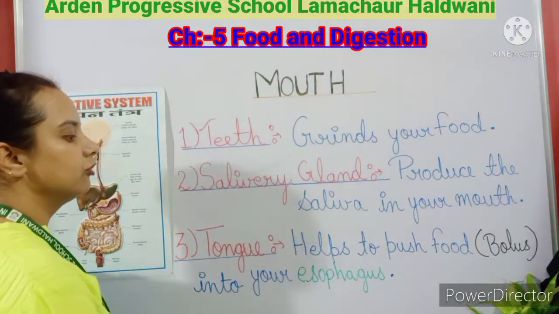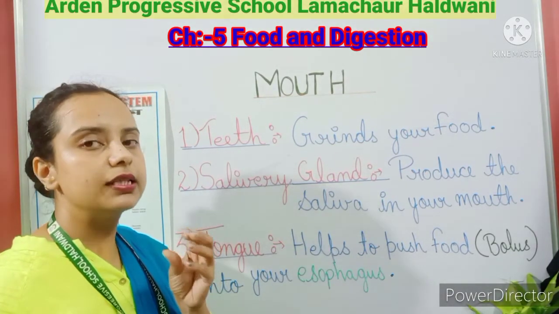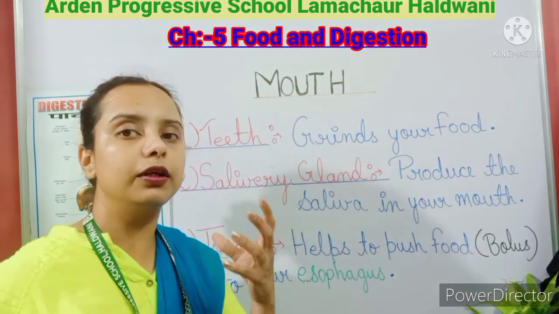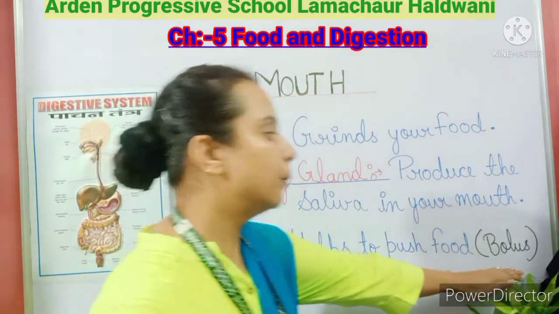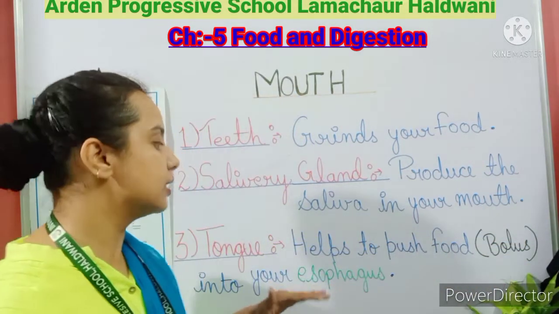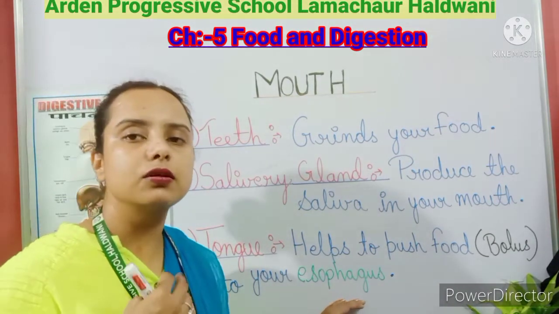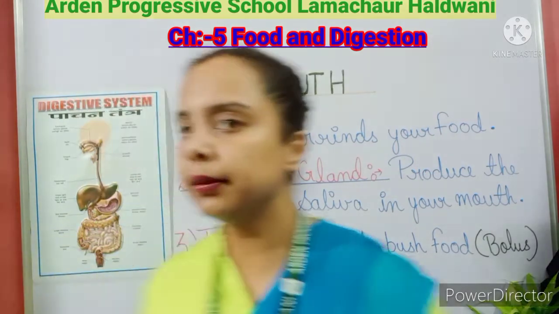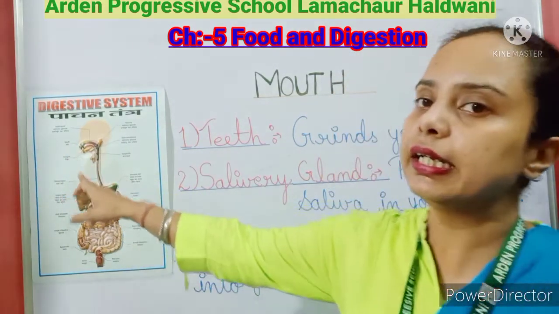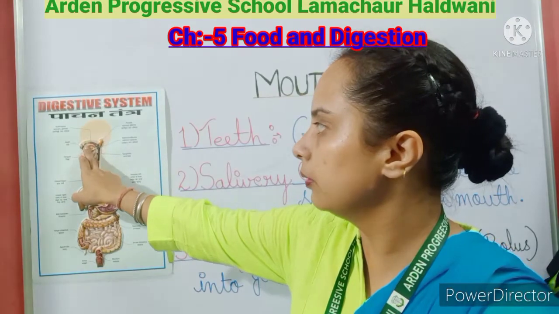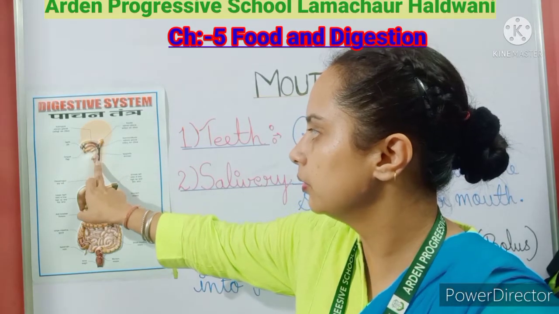Okay, after this step, your food, that is the chewed food in which the starch is broken down into the sugar, that bolus, okay, उस food को हम क्या कह रहे हैं? Bolus. So that bolus goes down to your stomach through the esophagus, which is commonly known as the food pipe. So here ingestion is taking place. You have taken in the food into your mouth. Here you are chewing it with the help of your teeth, and it is going through.